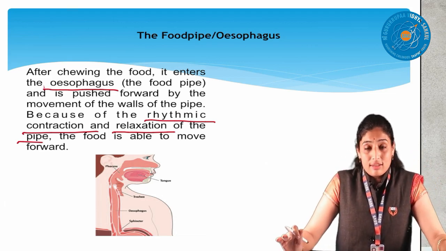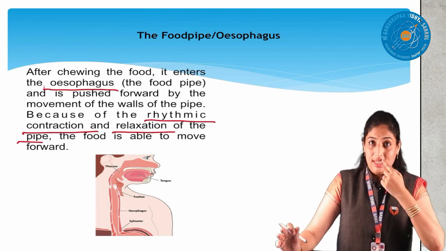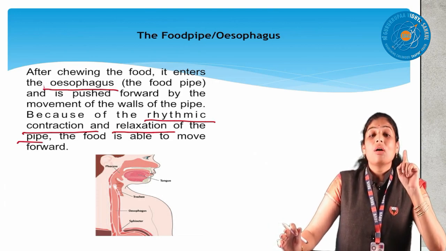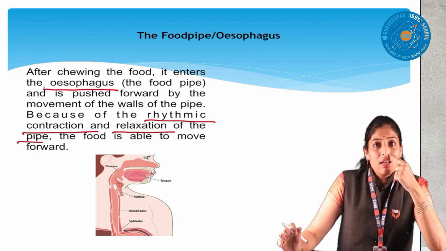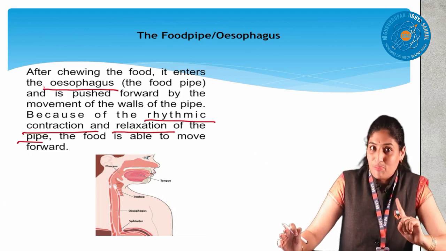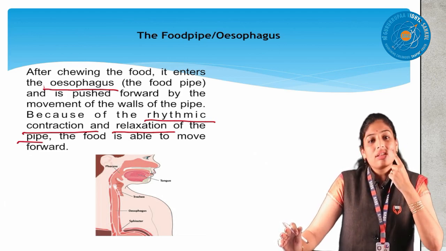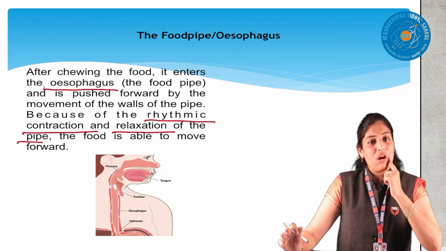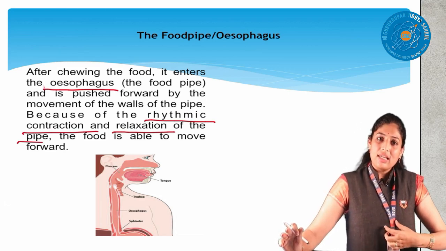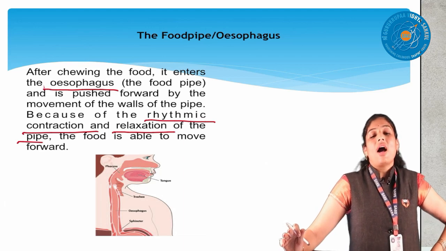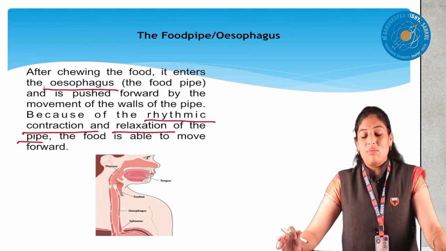Now food is here. One word I used, you remember? Bolus means soft form. Here digestion starts, not completes. After the digestion from the mouth, it enters the esophagus, then it is passing, then it is pushed to our next part, that is the stomach.